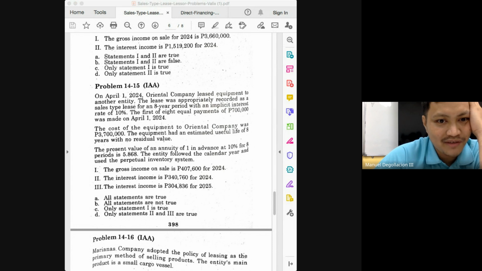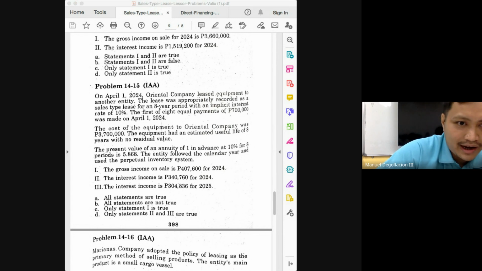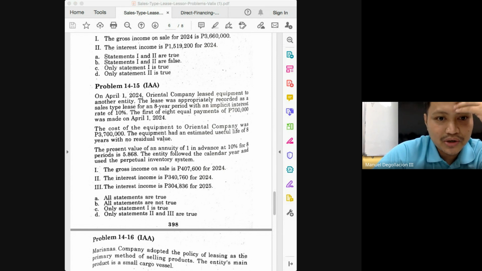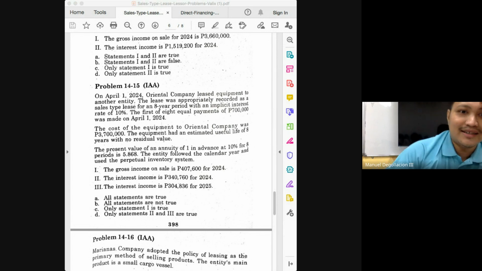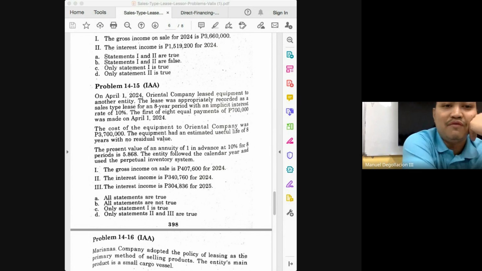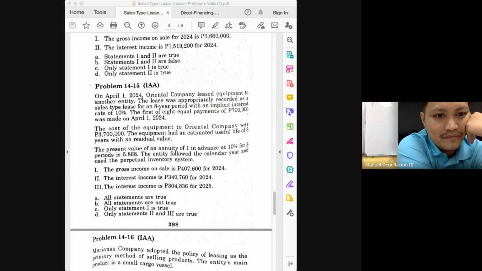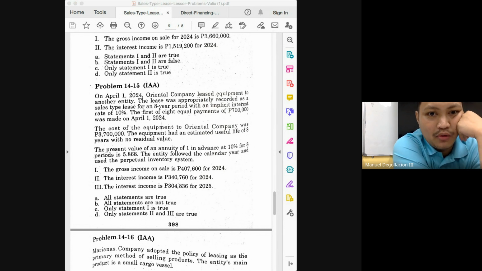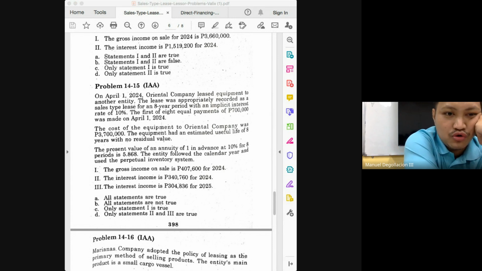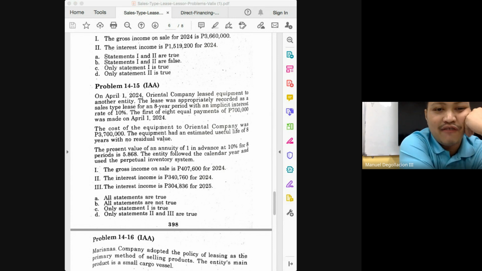Are the lease payments given? Yes, 700,000. Do we have other possible items for lease payments? No. We do not have any residual value. So you get the present value of the 700,000, class. And since there's only one factor given there, is this annuity due? What is the problem saying? It was made on April 1, 2024. So this is annuity due. So that means you can use the 5.868.